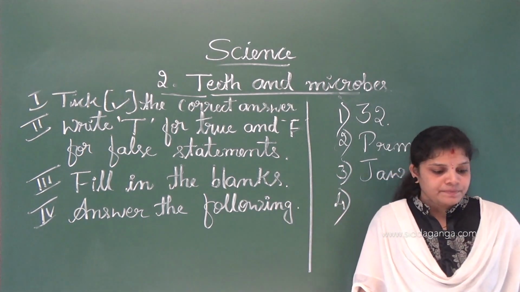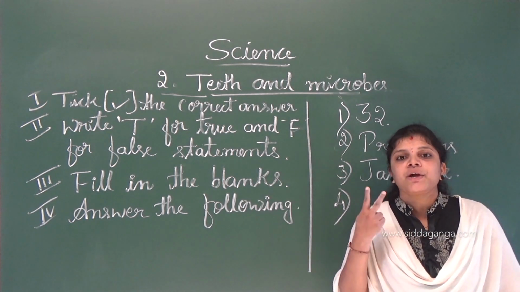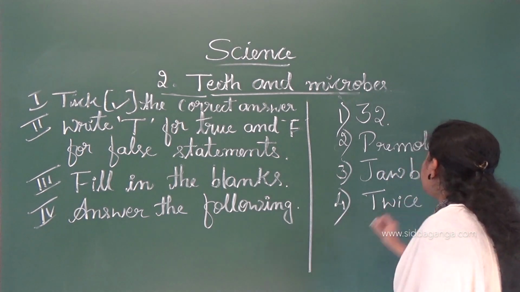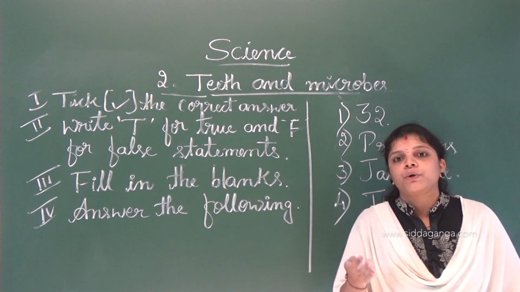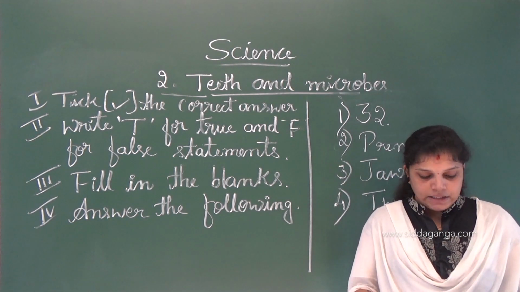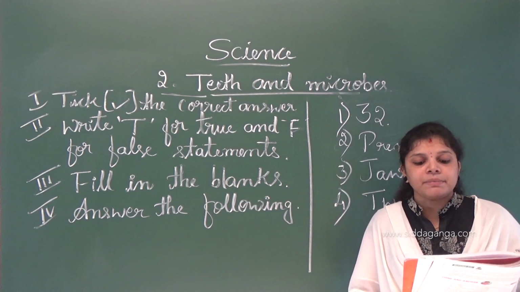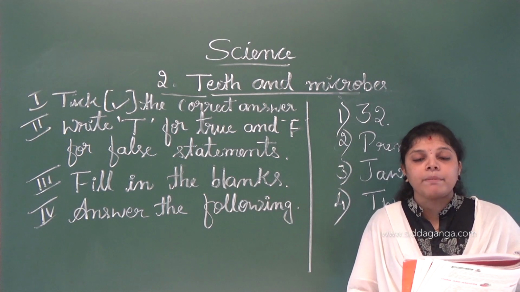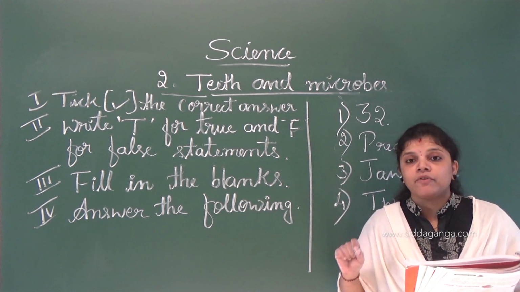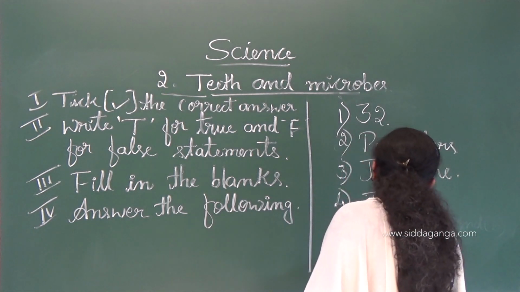Next, fourth one. Brush your teeth dash a day. Brush your teeth twice a day. In the morning and before you go to sleep. So before you go to sleep, you should brush your teeth. Next one. Dash is an antibiotic made from a mold. Penicillin. So which one? Penicillin.